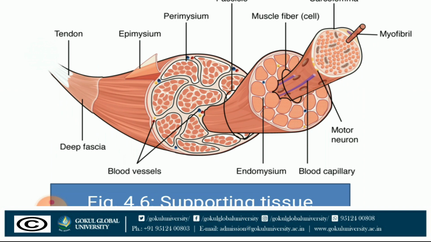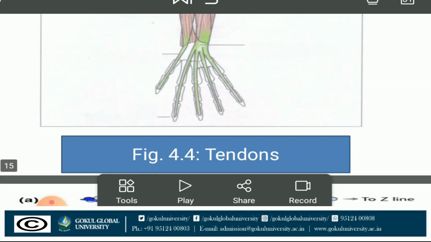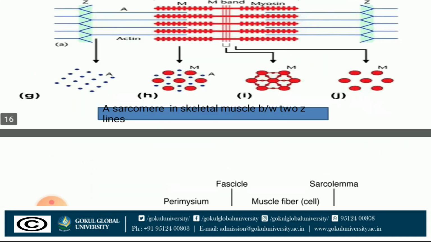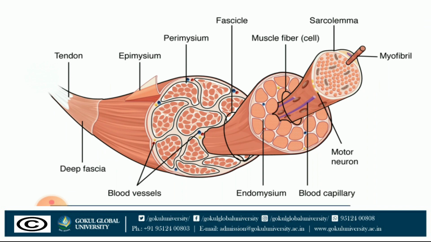Okay, myofibril, sarcolemma, muscle fiber, fasciculi, perimysium, epimysium, then tendon. Once again, epimysium covers the entire muscle, then perimysium covers one bundle of muscle fibers, then endomysium covers a single muscle fiber.